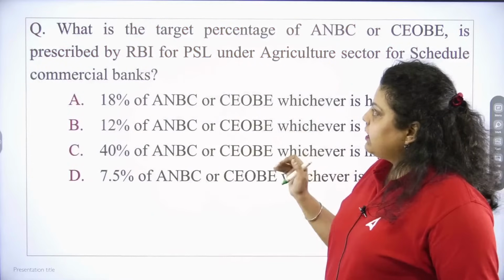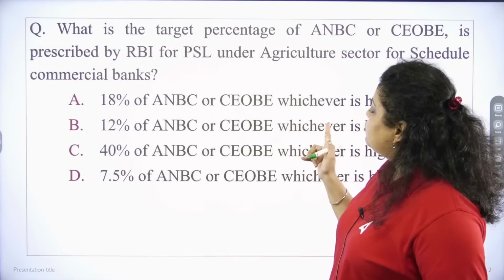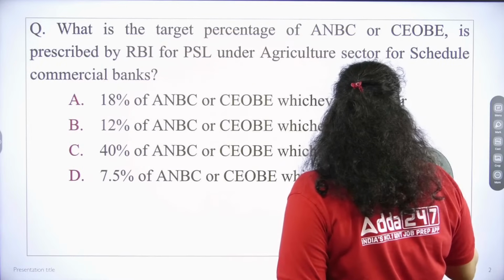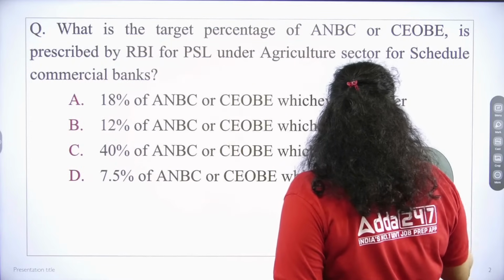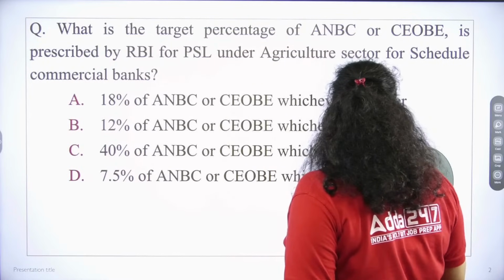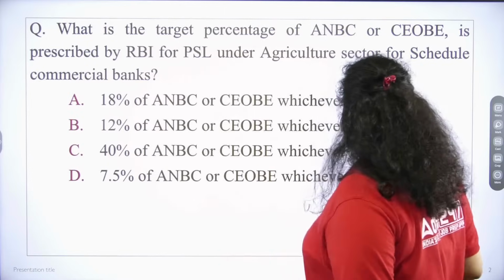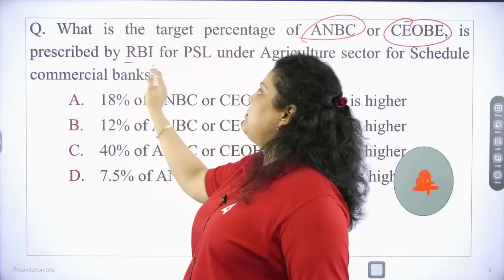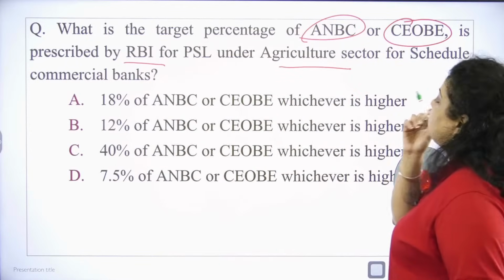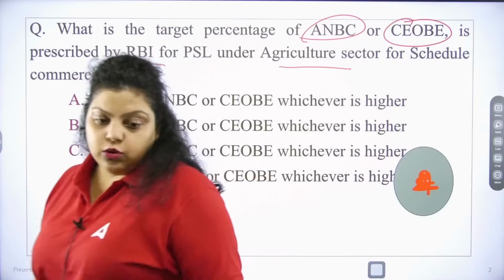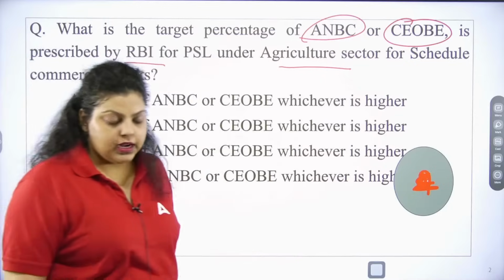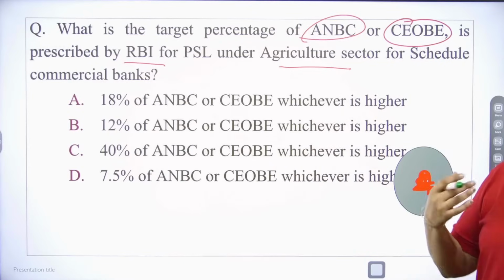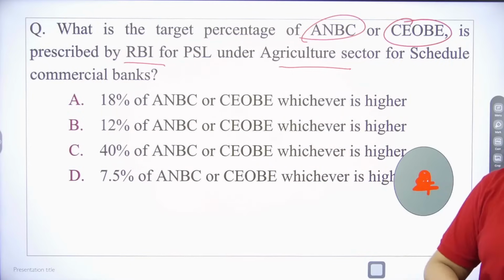The first question is asking what is the target percentage of ANBC or CEOBE prescribed by RBI for PSL under the agriculture sector for the scheduled commercial bank. On PSL, questions have been asked: what is the target of PSL. One was on the total target, and one was on the agriculture target.